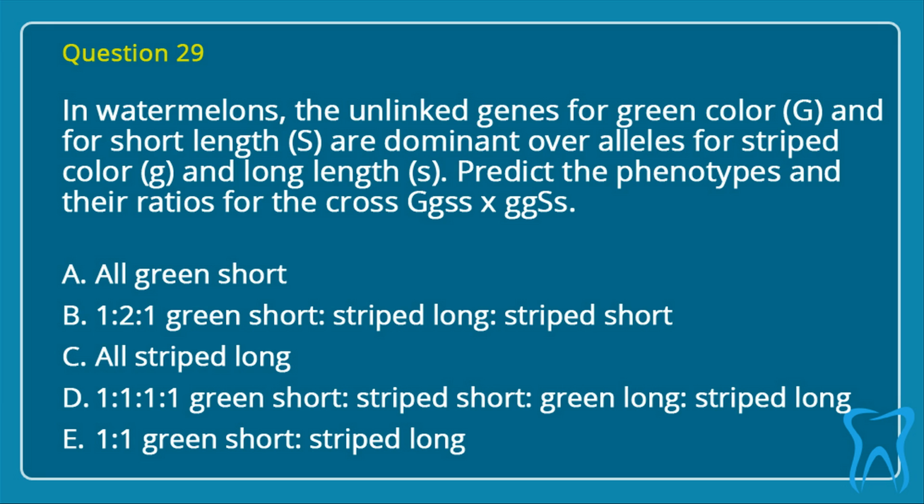Green short, striped long, striped short. C. All striped long. D. 1 1 1 1. Green short, striped short, green long, striped long. E. 1 1. Green short, striped long. Correct answer is D. 1 1 1 1. Green short, striped short, green long, striped long.